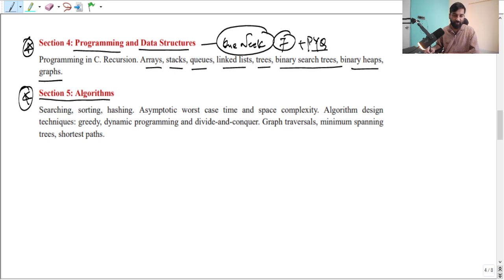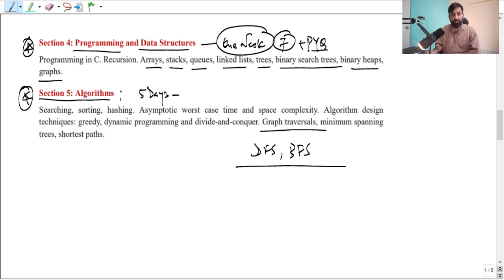In algorithms you can give more time because it looks a little bigger as well, and it is also common to data science and AI. Searching is one of the fundamental operations. Sorting, hashing, asymptotic, worst case, time complexity and all these things. Divide and conquer rule, graph traversals. You have to study DFS and BFS, understand all these things. So you can spend around 5 days here, but please remember that you have to refer PYQ.